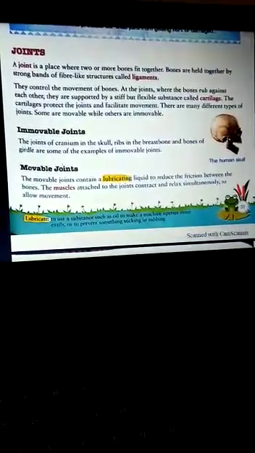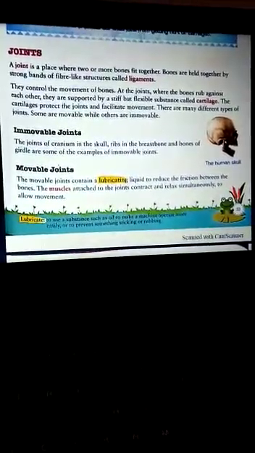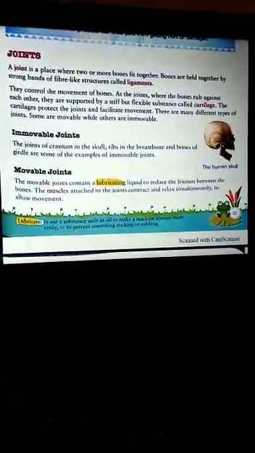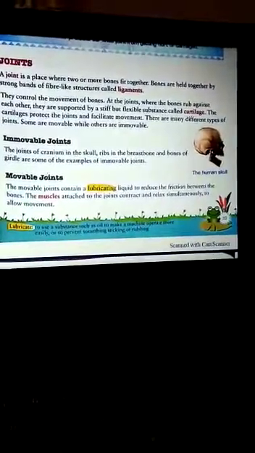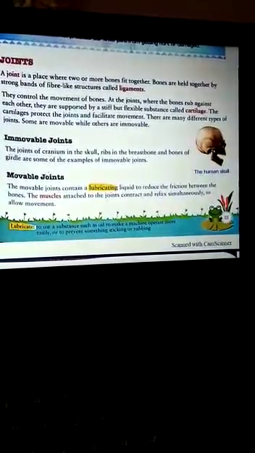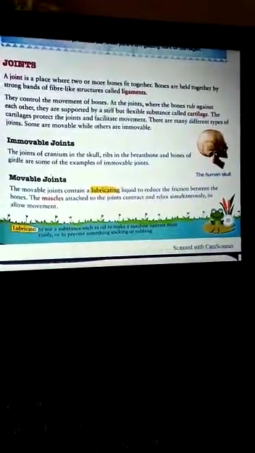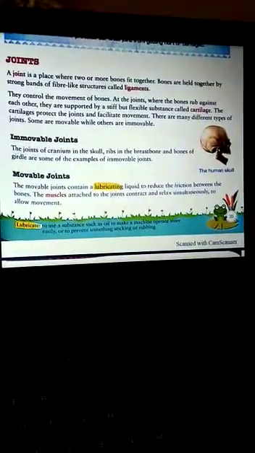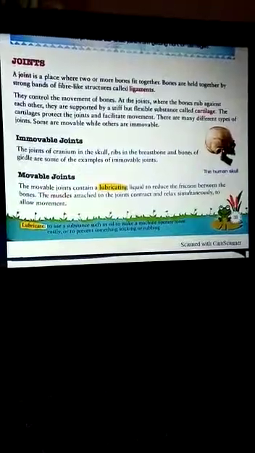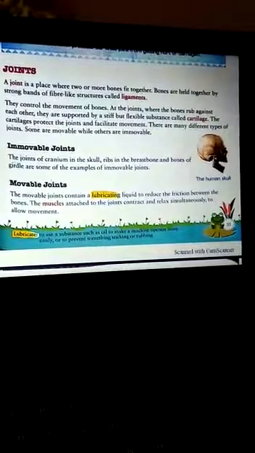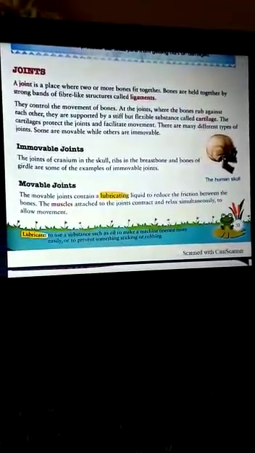So what is a joint? Children, a joint is a place where two or more bones fit together. Bones are held together by strong bonds of fiber-like structure called ligaments. So one bone is attached with another bone. That is the adhesive, you can say, the fiber-like structure, the ligaments that join two bones. And when two bones are joined together, that is called a joint.